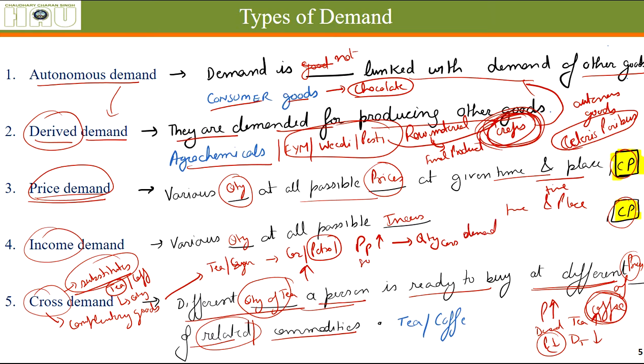Let's say the prices of petrol are 80, 90, 100, 110, and the quantity of cars demanded at this point might be 1 lakh, 70,000, 50,000, 30,000. So this is how we are referring to cross demand. When the price of a good changes, what is the effect on the quantity demanded of related commodities? That means either substitutes or complements.